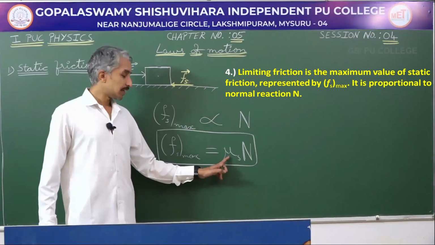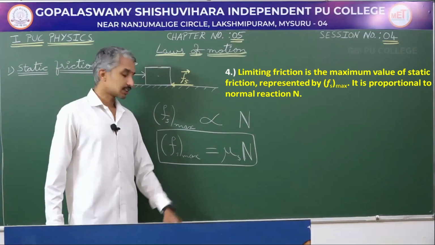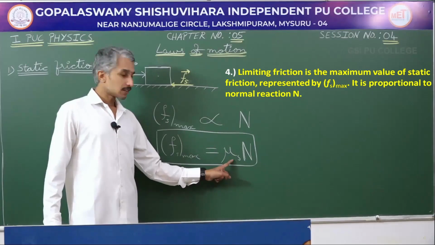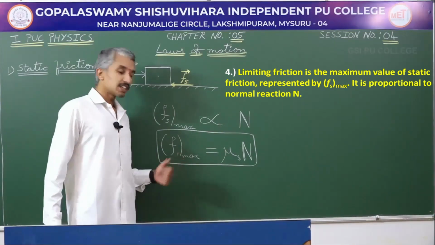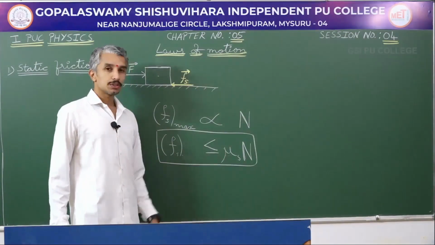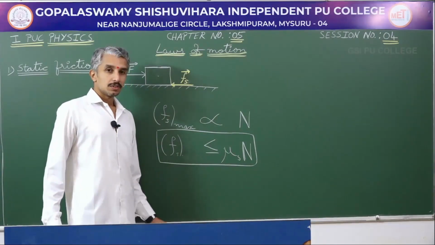We call this symbol mu. So, mu s is coefficient of static friction. So, limiting friction is equal to coefficient of static friction into normal reaction. If you have to consider just static friction, then static friction is less than or equal to mu s into normal reaction.